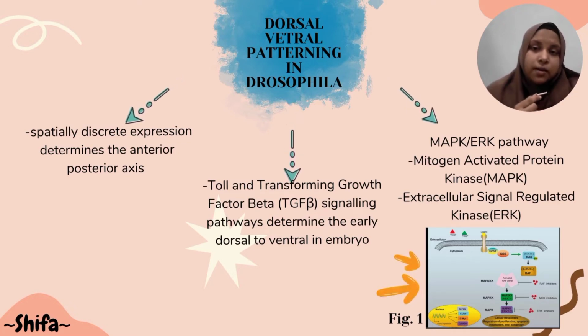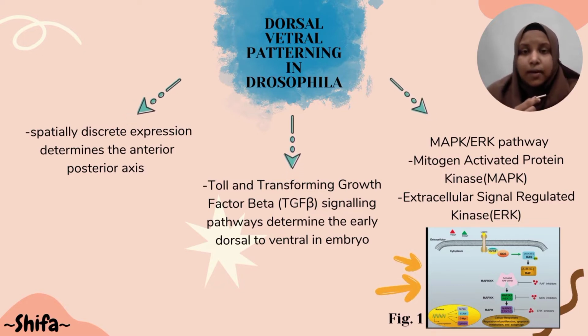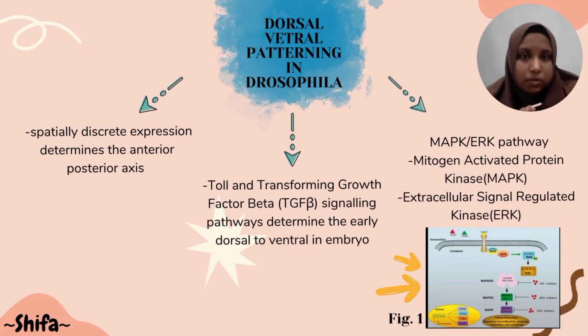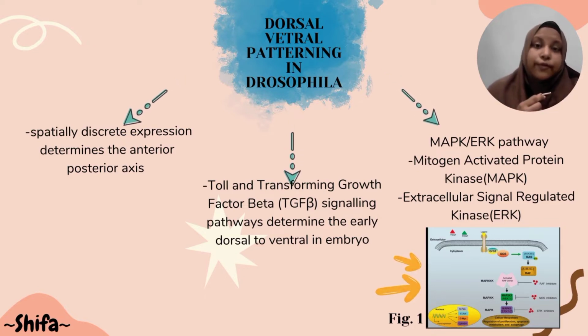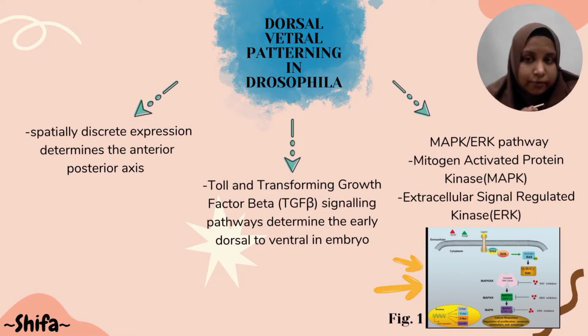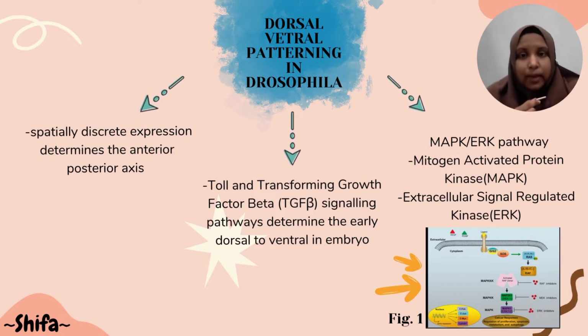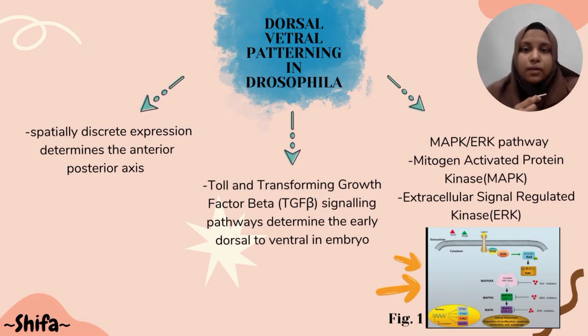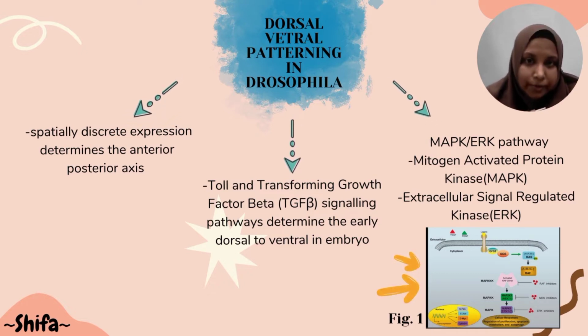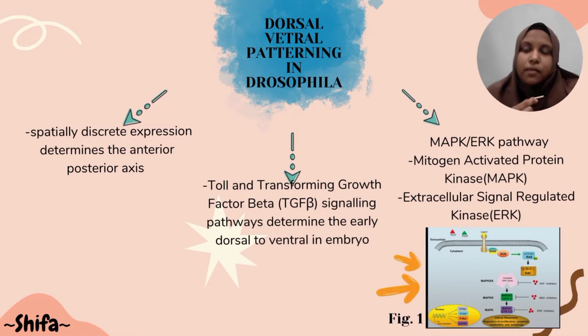I'm going to present on the abstract of this article first. A spatially discrete expression of transcription factors. Spatially here means the genes are expressed at specific locations of the tissue. It determines the anterior to posterior organization of the early embryo in Drosophila, whereas the Toll pathway and TGF-beta signaling pathway, TGF-beta being a cytokine involved in many cellular processes, both determine the early dorsal-ventral pattern in Drosophila.